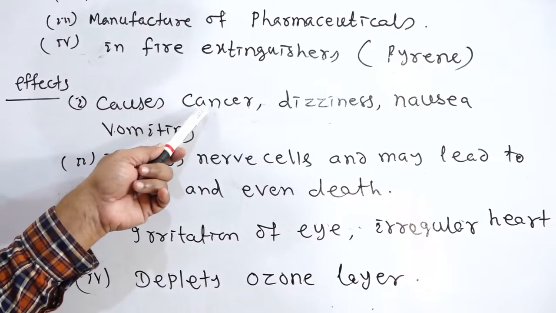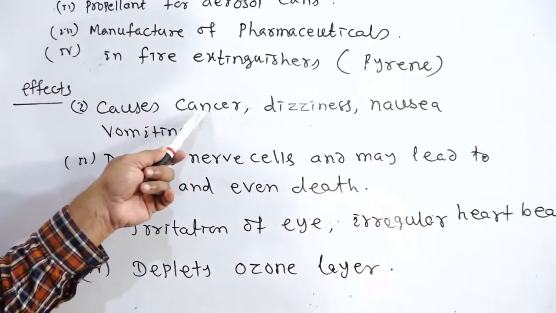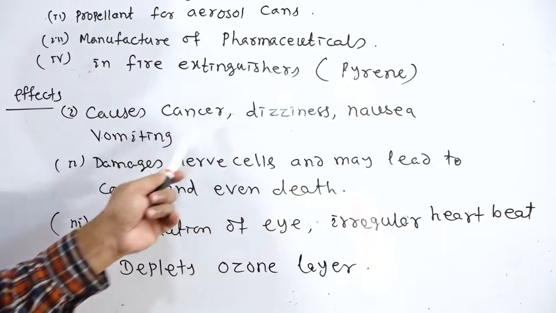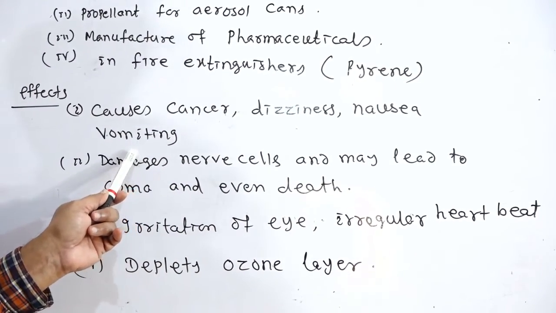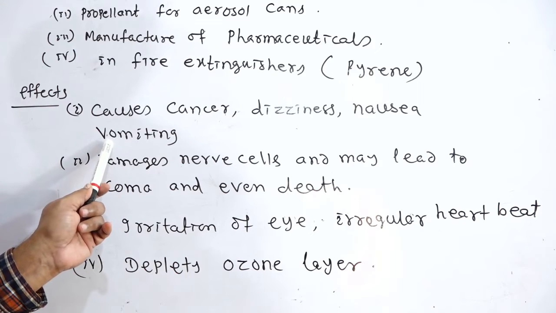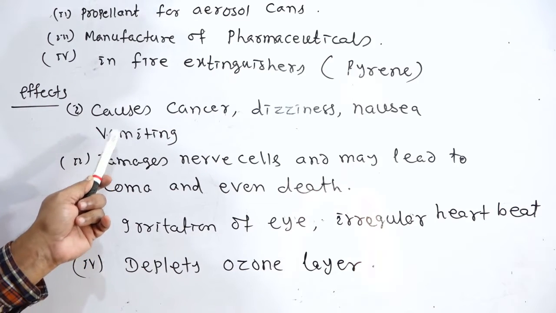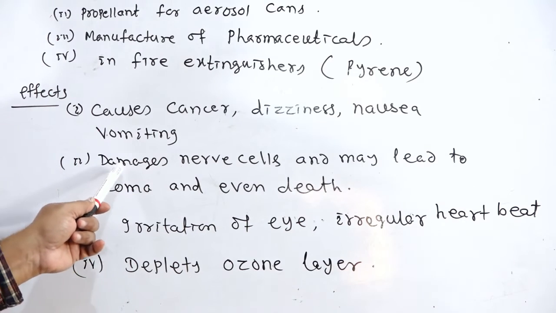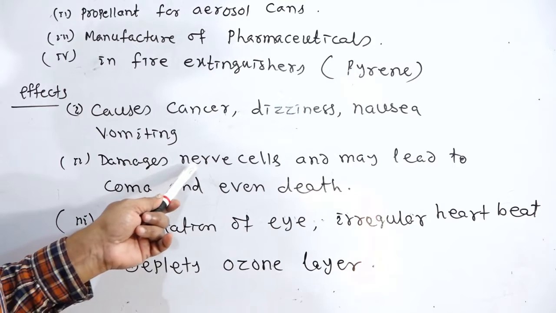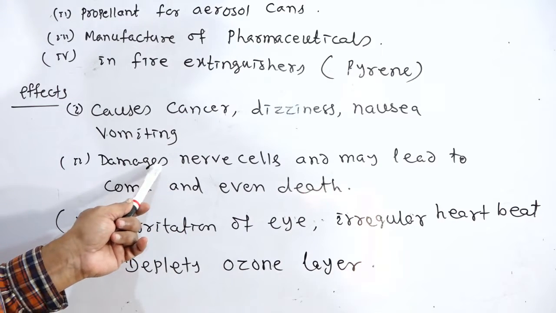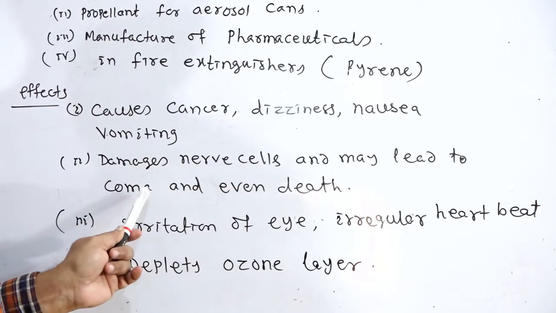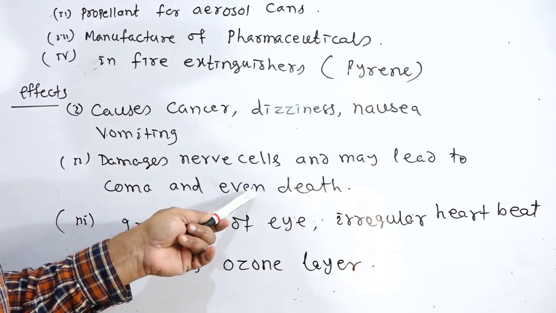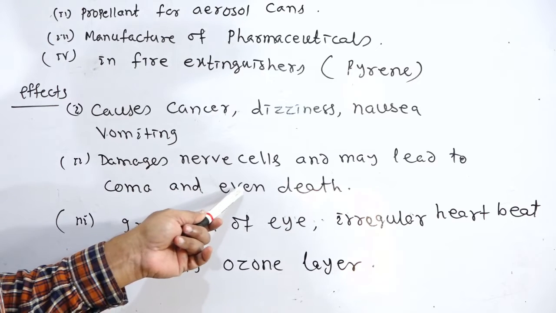It has the ability to cause cancer, dizziness, drowsiness, nausea, and even vomiting. It also has the ability to damage the nerve cells, which may lead to a coma stage, and even death. If an excess is taken, that may lead towards death.